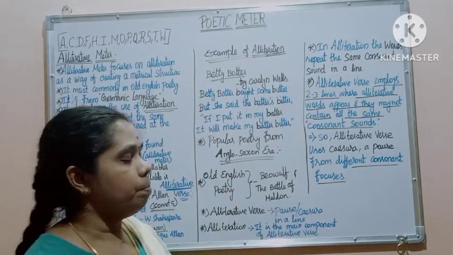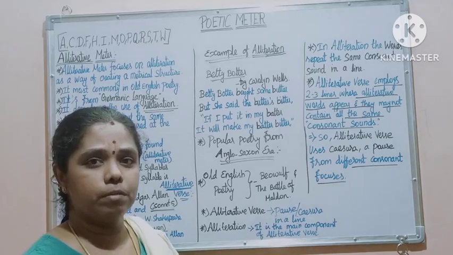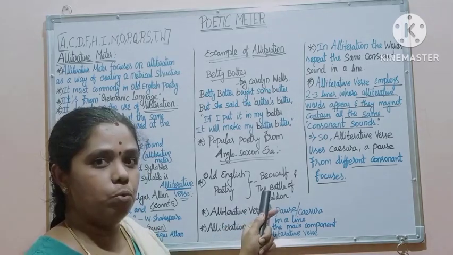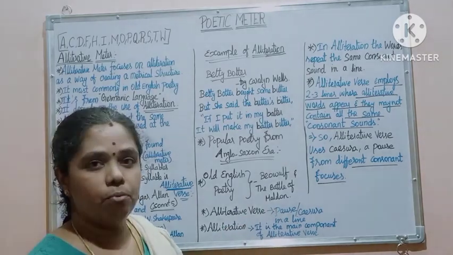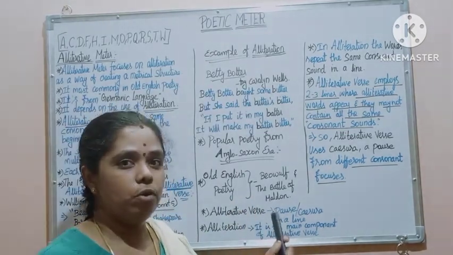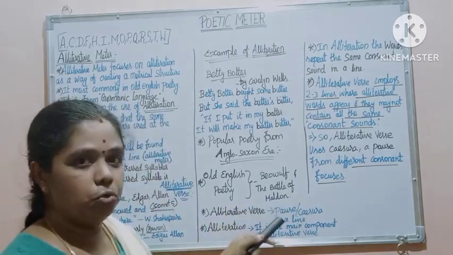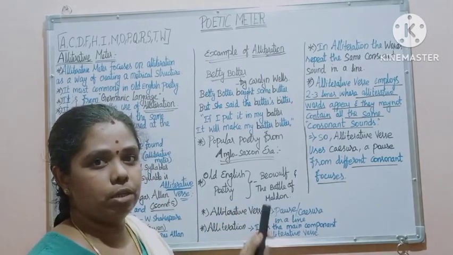Then the popular poems from the Anglo-Saxon period. The Anglo-Saxon period is the Old English period. Its poems are Beowulf and The Battle of Maldon. These are the two famous poems of the Anglo-Saxon period.